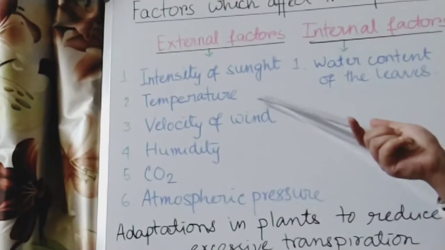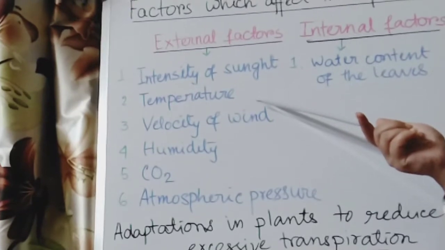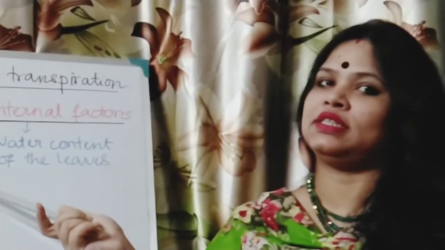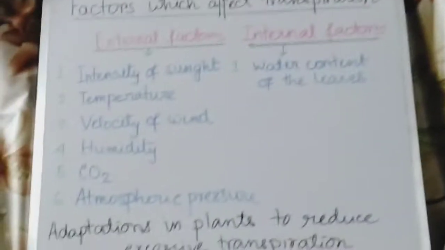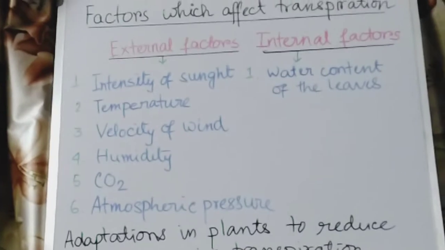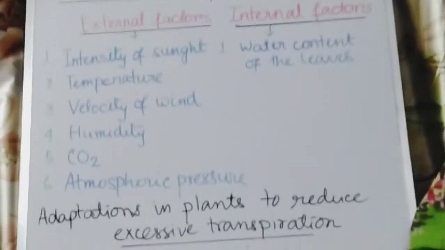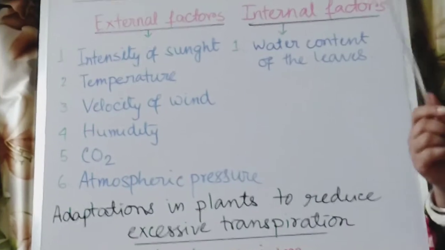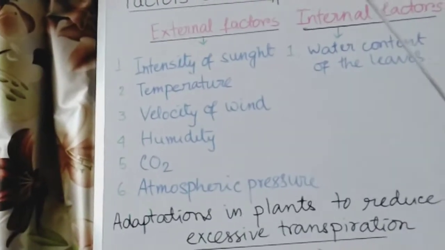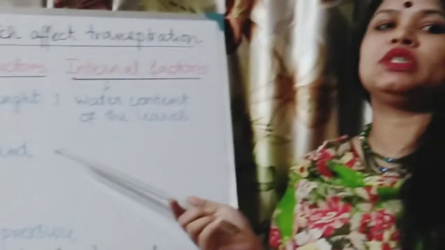Next, temperature. If the temperature is high outside, then the transpiration will be more. If the outside temperature is less, then the transpiration will be less. Next is velocity of wind. If the wind is blowing, or there is a high velocity of wind, then the transpiration will be more. If the wind is not blowing, then the transpiration will be less.